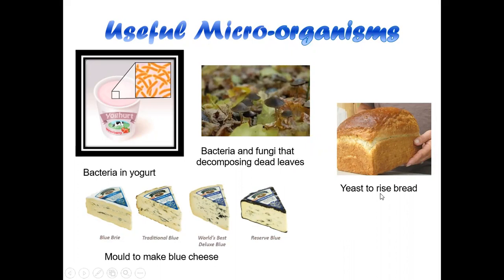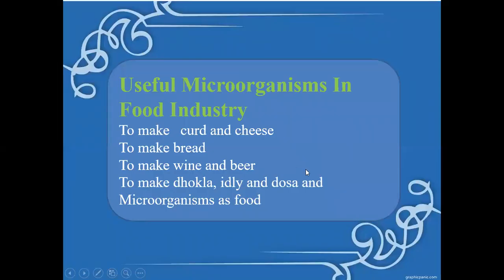And preparation of bread. You know, yeast is responsible for baking bread. Not only that, we also prepare cheese with the help of different kinds of microorganisms. So let us discuss different kinds of useful microorganisms in the food industry. There are different steps.